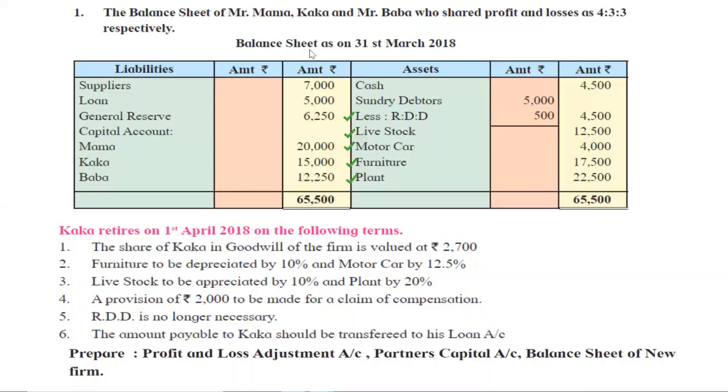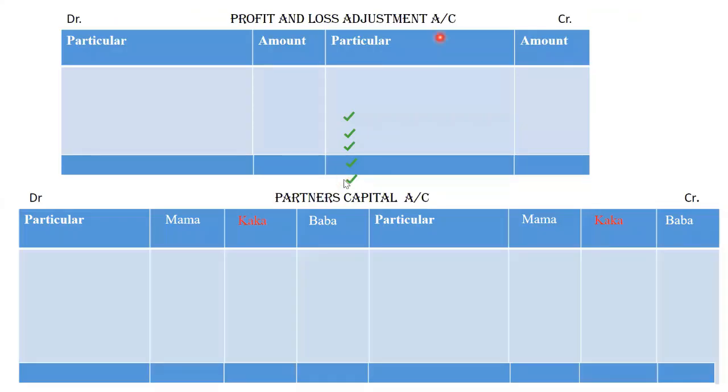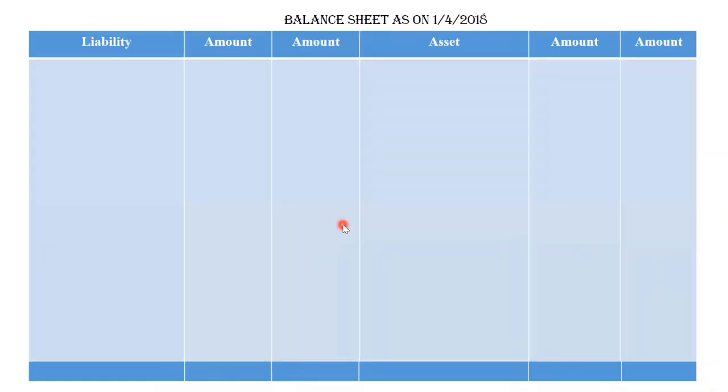Now let's go towards solving the question, right? So here, first of all, we are going to prepare the P&L adjustment account. Second is the partners capital account, and third we are going to prepare the balance sheet as on 1st April 2018.